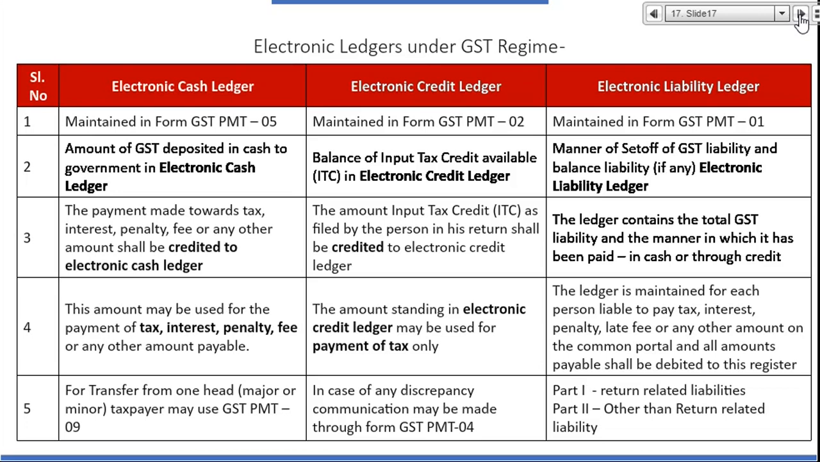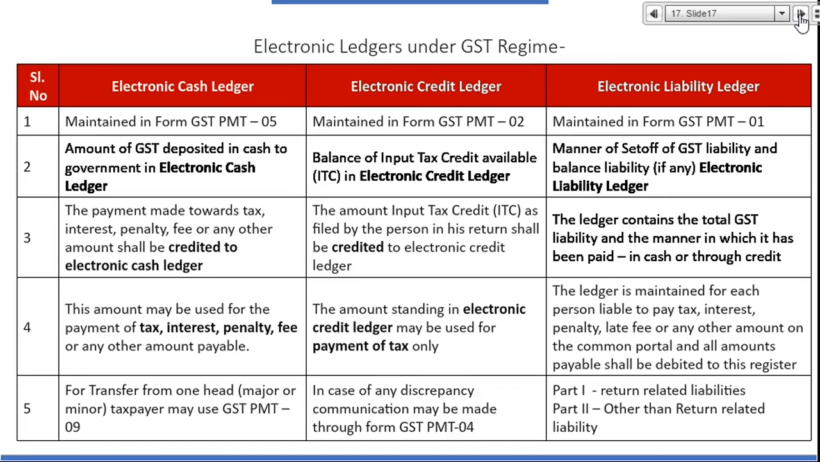right? Any amount can be deposited under any head, and from this you can pay, right? You can also make transfer from one head to other head through a new form called GST PMT 09. Recently there was a new form introduced called GST PMT 09. Through this form you can transfer cash from one head to other head. Like you wrongly deposited in the IGST, you wanted to deposit in CGST and SGST. So by filing GST PMT 09, you can transfer cash. I think I have a slide, will show you.